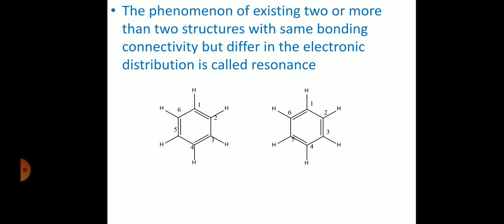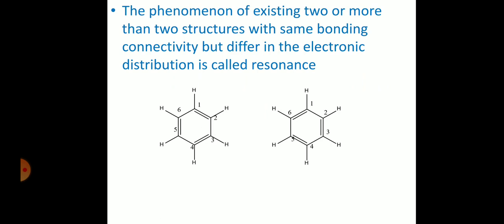So the definition looks very big, but only two terms are important in the definition: one is bonding connectivity, the other is electronic distribution. Bonding connectivity is nothing but the connecting sequence of bonded atoms being the same, but only the distribution of electrons is changed.